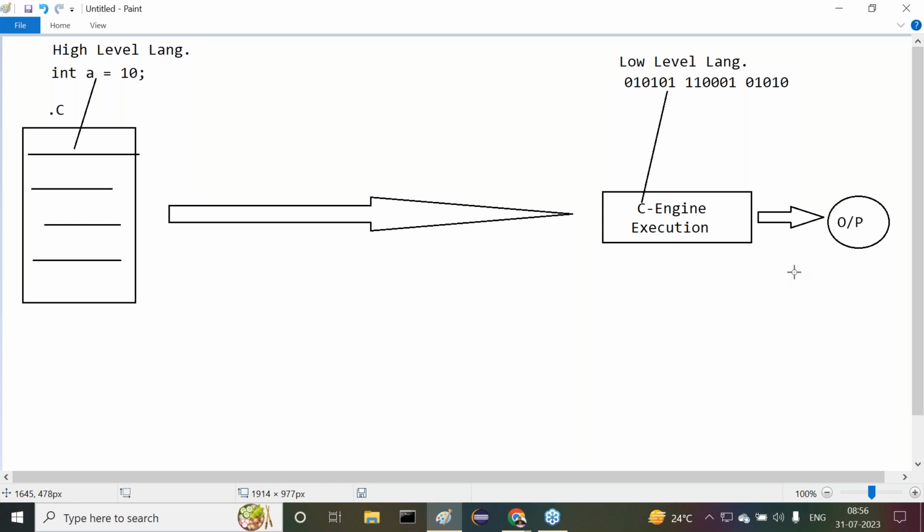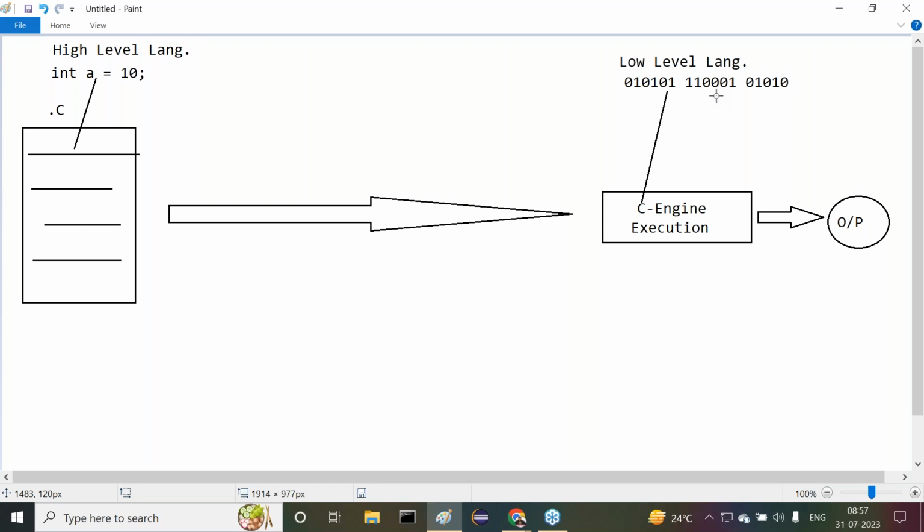Am I right or not? It has to generate some outputs. But unfortunately, the C engine is unable to execute our program directly. Why is the C engine unable to execute our program directly? The answer is very clear. We have written the program in high level, but the C engine requires the program in low level. So a language level mismatch is identified or not?